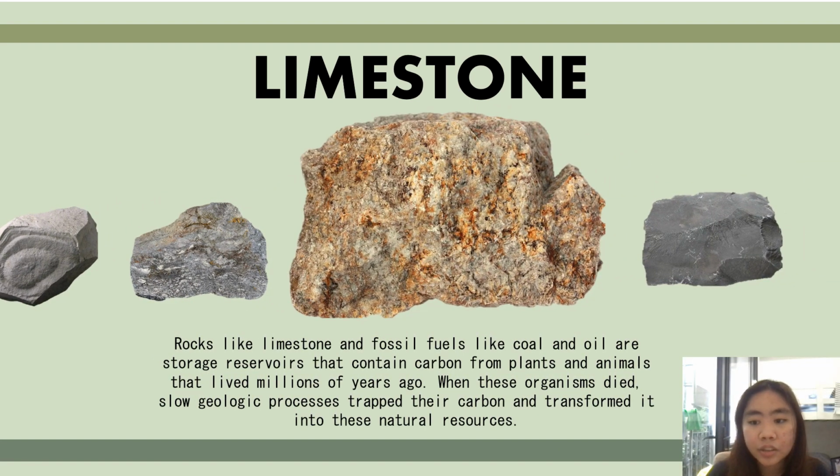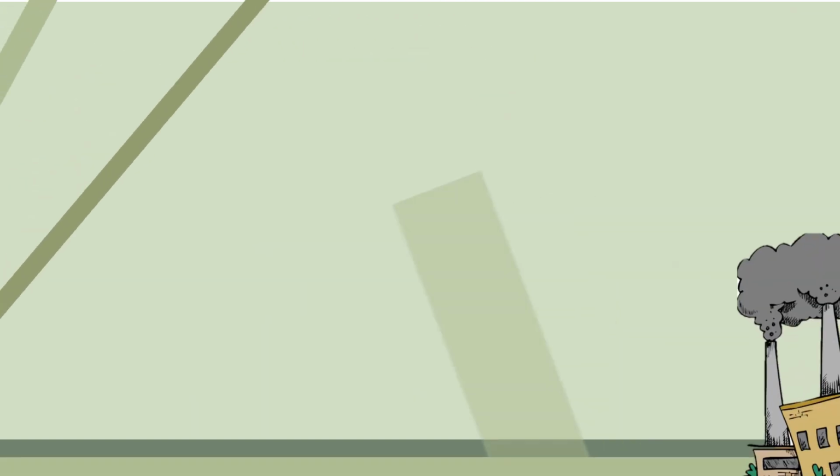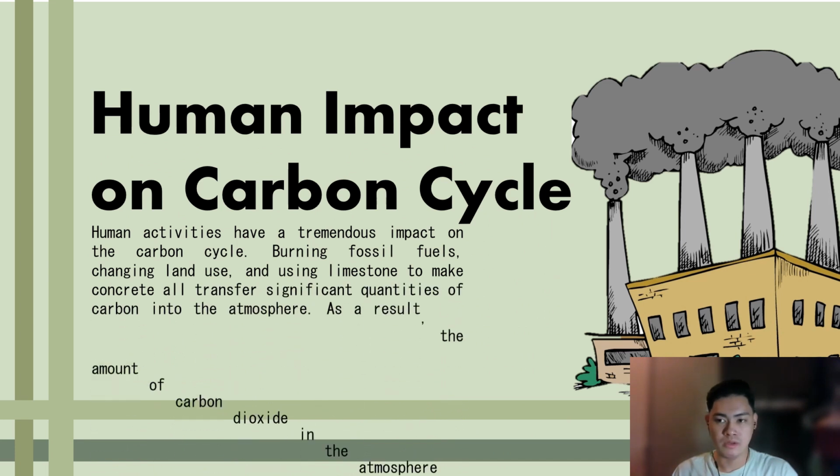Burning fossil fuels in cars or power plants is another way this carbon can be released into the atmospheric reservoir quickly. We'll now proceed to the human impact on the carbon cycle.